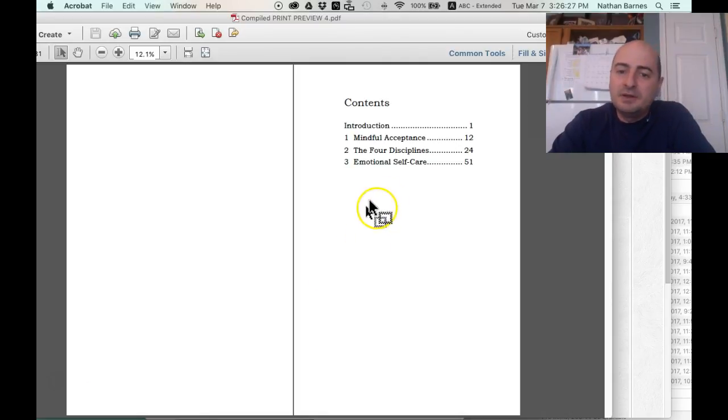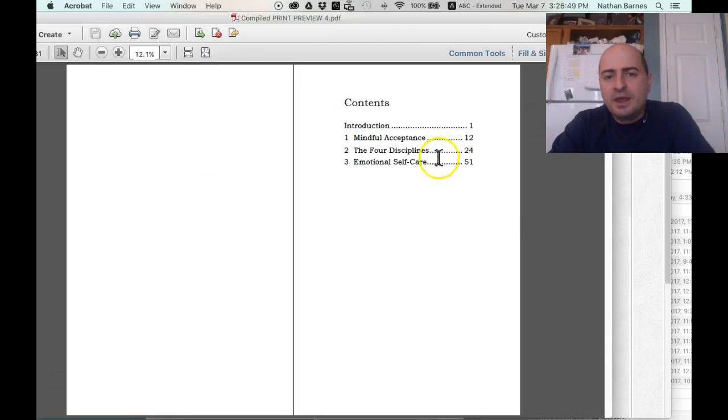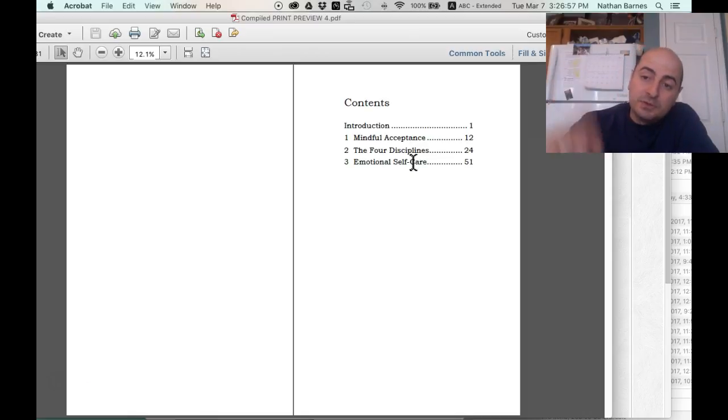Now what I'm going to do for the table of contents is, you can see that I've already made the change. In your ebook, if you remember, you had in the table of contents the 4 disciplines of emotional self-care and then 3 emotional self-care. You don't want that kind of repetition in your table of contents. So in the print version, I already have the 4 disciplines for chapter 2 and then chapter 3 emotional self-care. And what I want to do, with your permission, if you think it's okay, is number the introduction as chapter 1 and then chapter 2 be mindful acceptance, chapter 3 the 4 disciplines, and on.